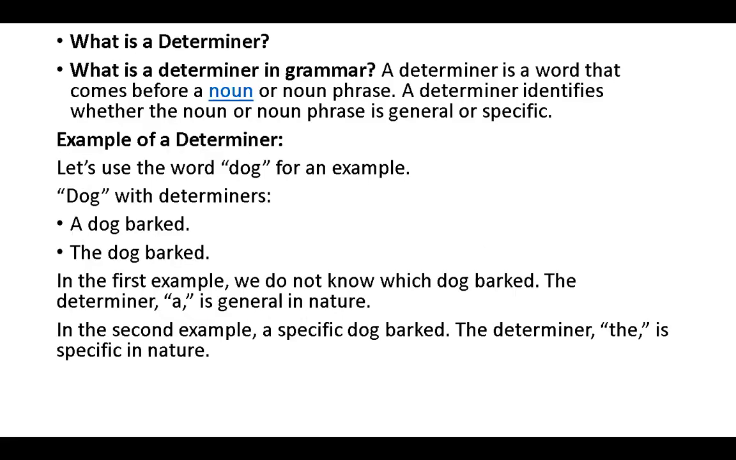Next, what is a determiner? Determiner in grammar. A determiner is a word that comes before noun or noun phrase. A determiner identifies whether the noun or noun phrase is general or specific. Example of determiner. Let's use the word dog for an example. Dog with determiners. A dog barked. The second sentence, the dog barked. In the first example, we don't know which dog barked. Determiner a is general in nature. In the second example, a specific dog barked. The determiner the is specific in nature.